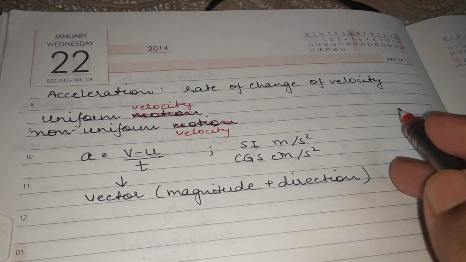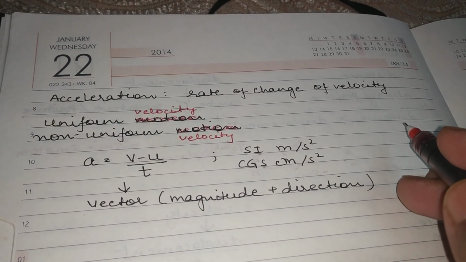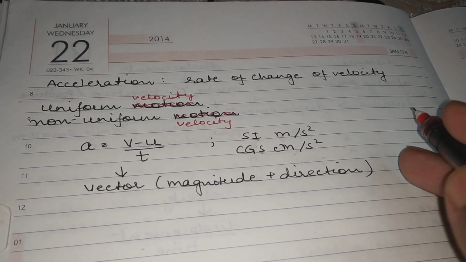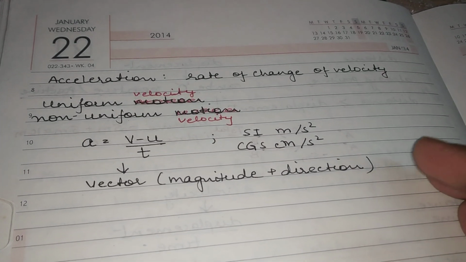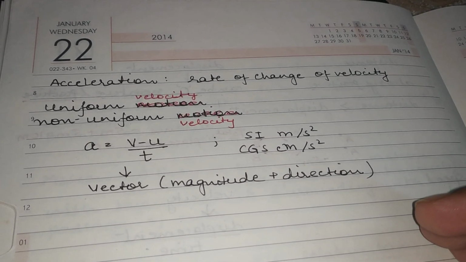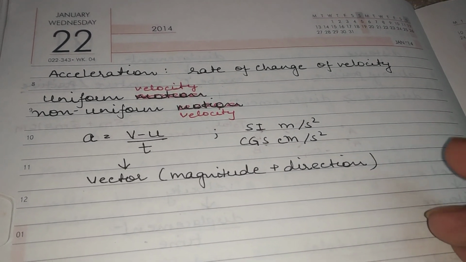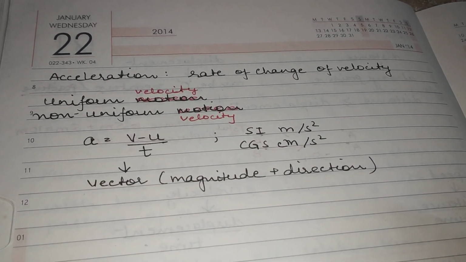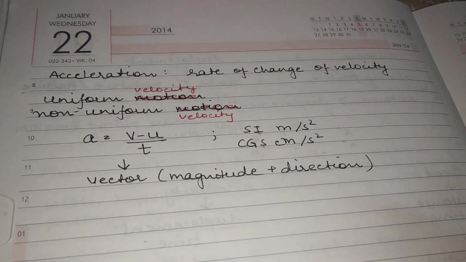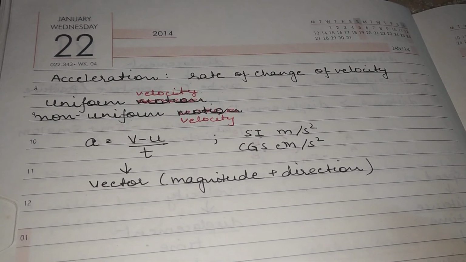So children, you have learned just now that whenever a body follows a closed path, that means whenever a body comes back to its original position, then the total displacement or the resultant displacement of the body is zero, and hence its average velocity is also zero.